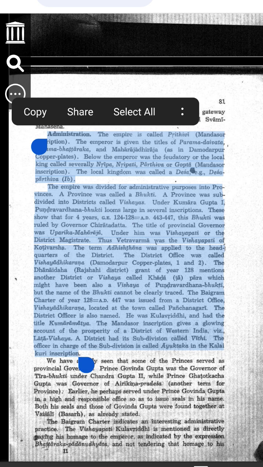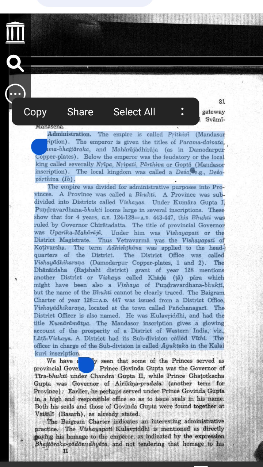1. What was the empire called? The empire was called Prithivi in the Mandsaur inscription. Prithivi means earth or land, which shows that the ruler controlled a large area. Example, imagine a school is called the Grand School because it is big and famous. In the same way, this empire was called Prithivi.